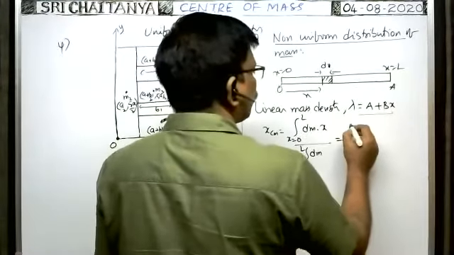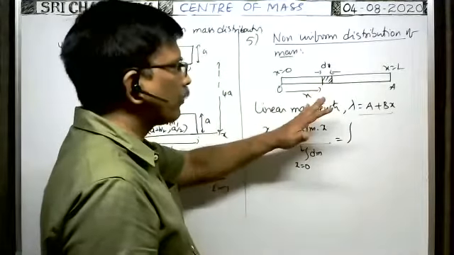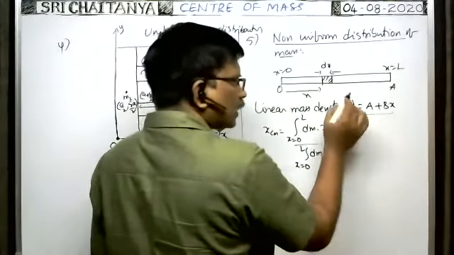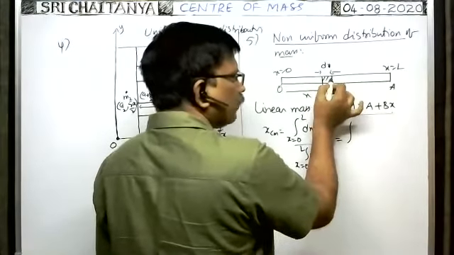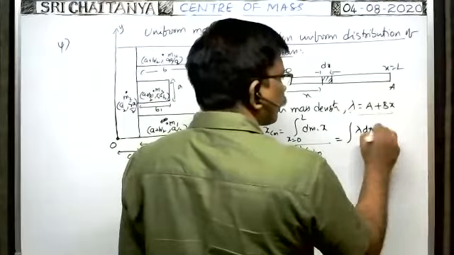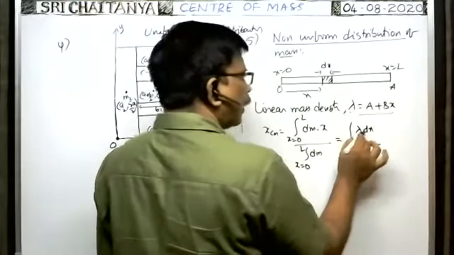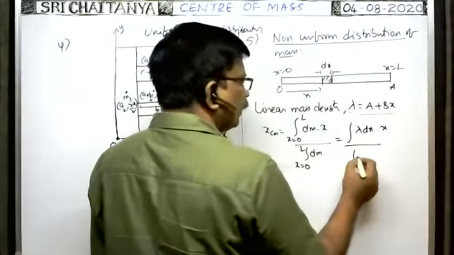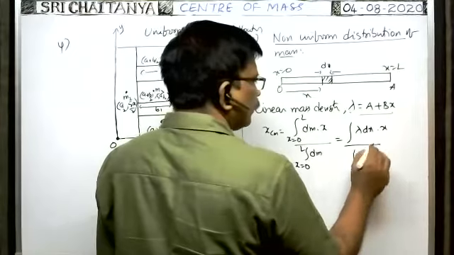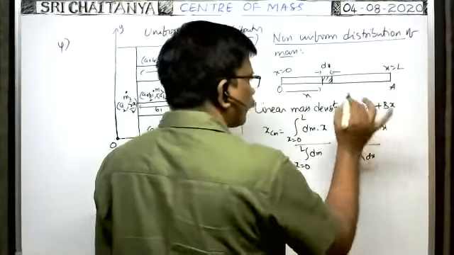This is equal to, now you tell me what about dm? Mass of this element అంటే ఎంత? ఇక్కడ lambda అంటే mass per unit length. Unit length కి ఎంత మాస్ ఉంటే, what is the mass for this much length of the element? అంటే lambda into dx ఏగా. Integral dm, lambda into dx, into x ఉంది కాబట్టి into x. Here in the denominator integral dm అంటే lambda into dx. Limits x is equal to 0 to L, here also x is equal to 0 to L.